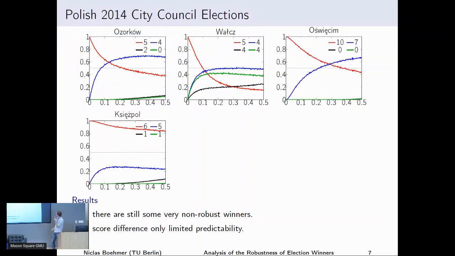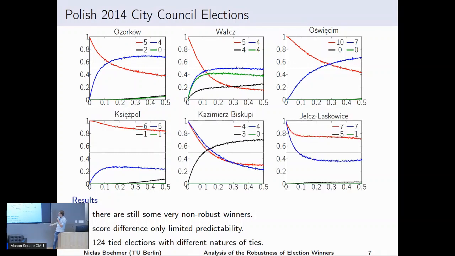Some other takeaways, just being a bit brief here, is that the score difference is basically not really able to identify these different patterns. So for example, here we have an election with a score difference of 3. I mean, it's close-ish. Here we have an election with a score difference of 1, but nevertheless, the initial winner is much stronger than the other guy. So our average case view really offers a new perspective on this whole question of robustness, which is different from the established scoring-based score difference measures.